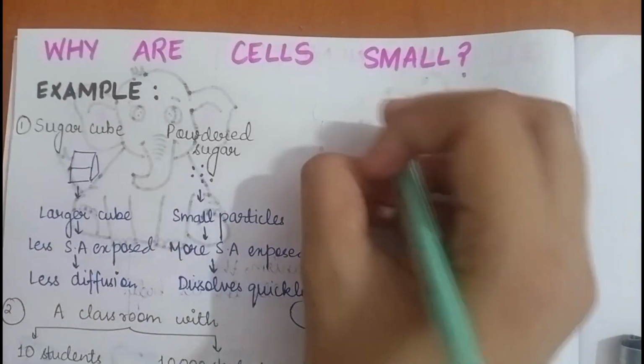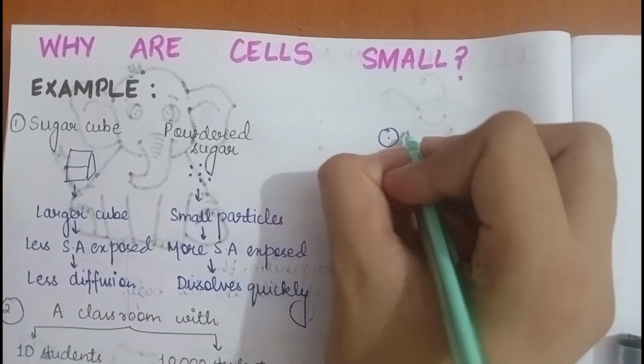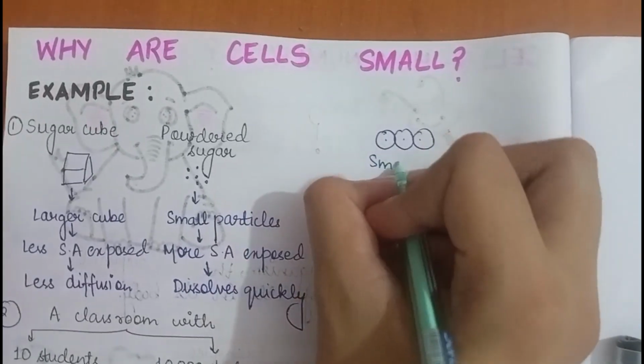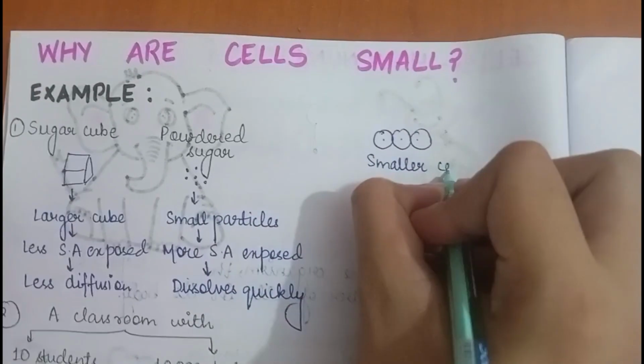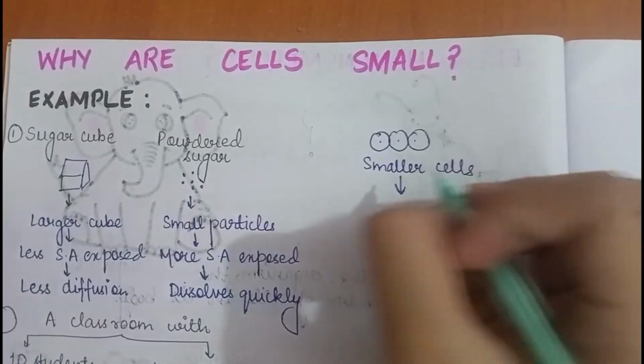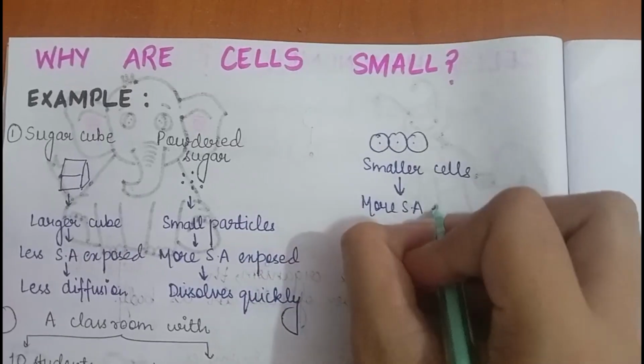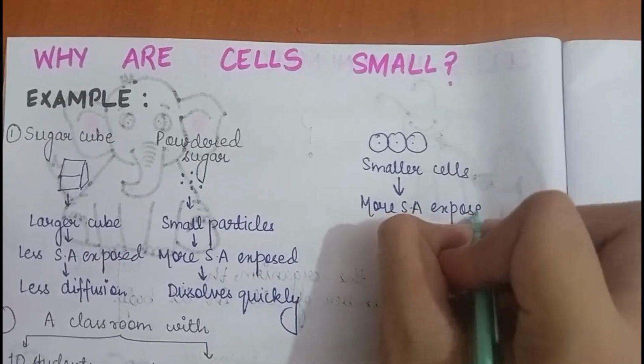Similarly, if I talk about these cells, these cells are smaller. So smaller cells also have more surface area exposed.